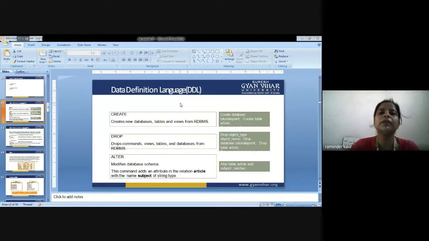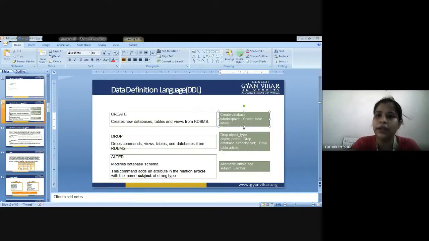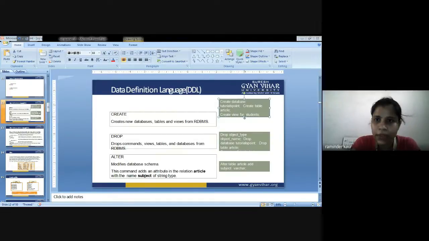Next is create. It is concerned with creating new databases, creating new tables, creating views from the RDBMS, that is Relational Database Management System. Create database tutorial point, create table article. It is the example that is given here, and create view for the students.